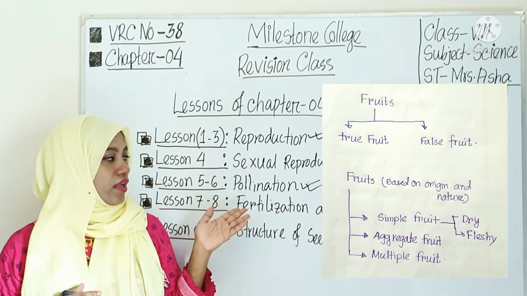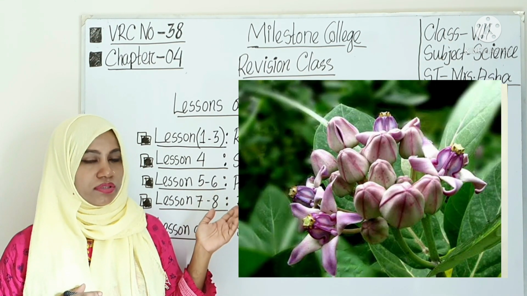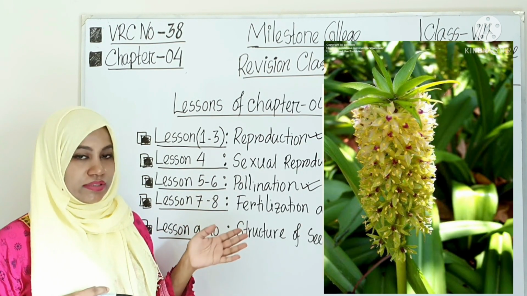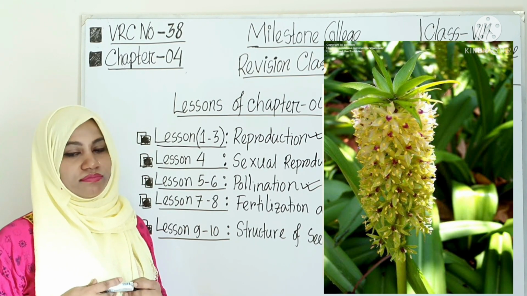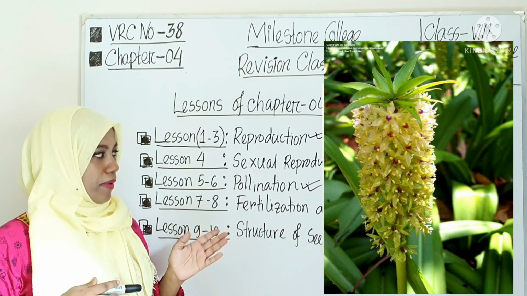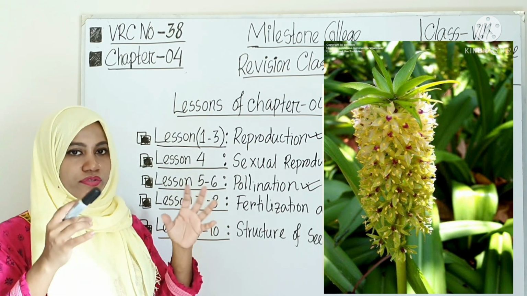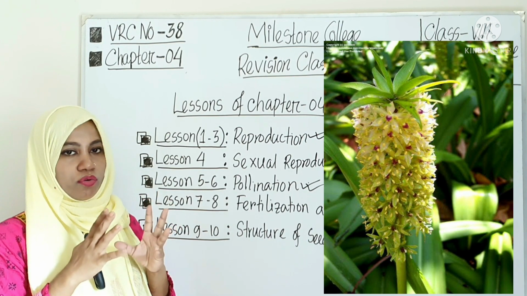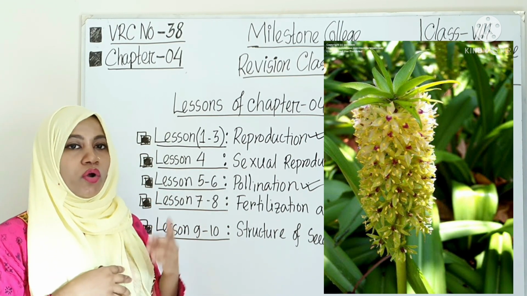You see, and aggregate fruit. So these are the aggregate fruit. And next one, these are multiple fruit. So you see the pineapple flower, there are lots of flowers, and all these ovaries are combined together and will form only one fruit.